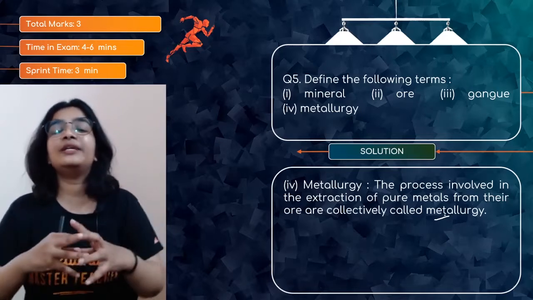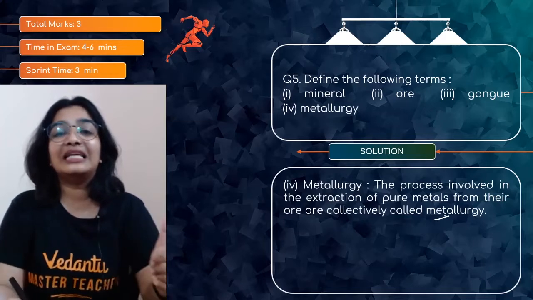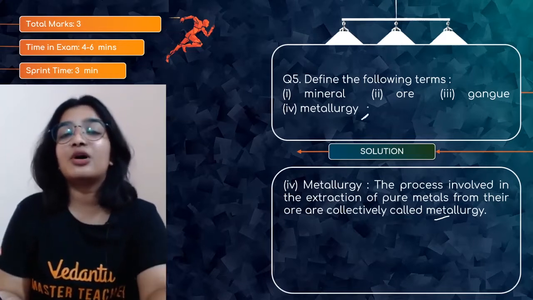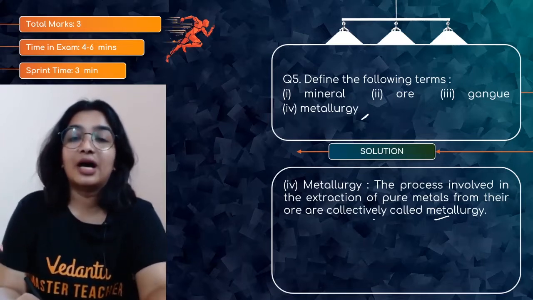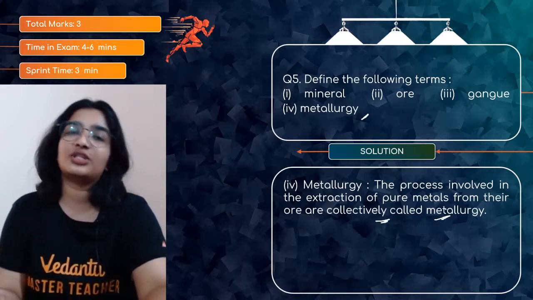All these steps are included in metallurgy. It is the process involved in the extraction of pure metals from their ores.